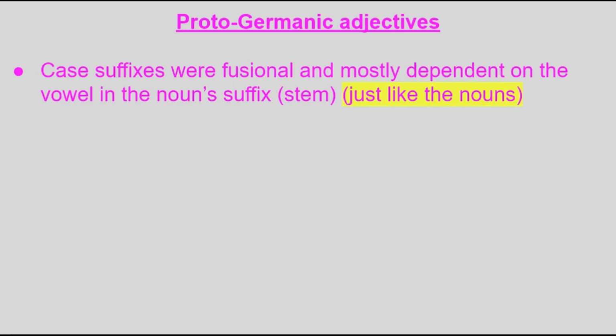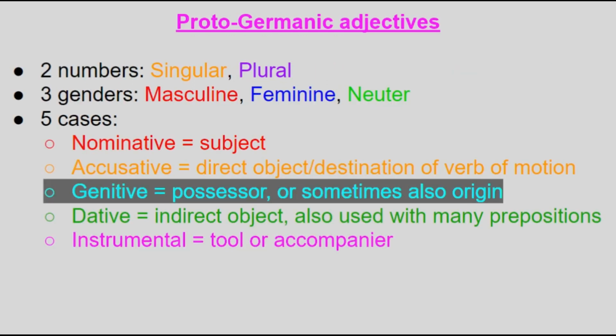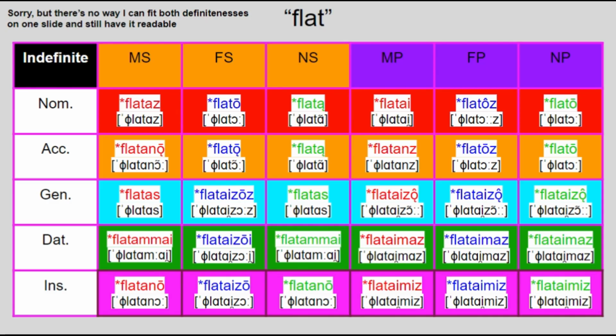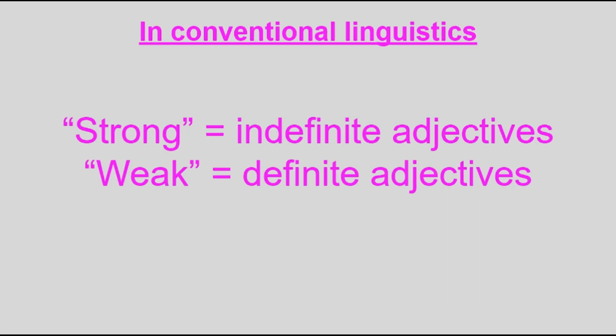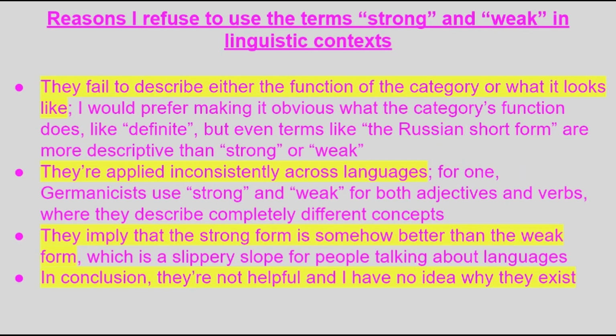In Proto-Germanic, they were pretty similar to nouns for the most part with similar stems and suffixes. Like nouns, the adjectives were inflected for 3 genders, 2 numbers, and 5 cases, the vocative not being included here. But unlike nouns, adjectives were also inflected for definiteness. I definitely should admit that in most literature about Germanic languages, these are called the strong and weak forms of adjectives, but I have personal beef with that convention due to it being inconsistently applied across languages, as well as not being very explanatory of what it actually means, so I won't use them.